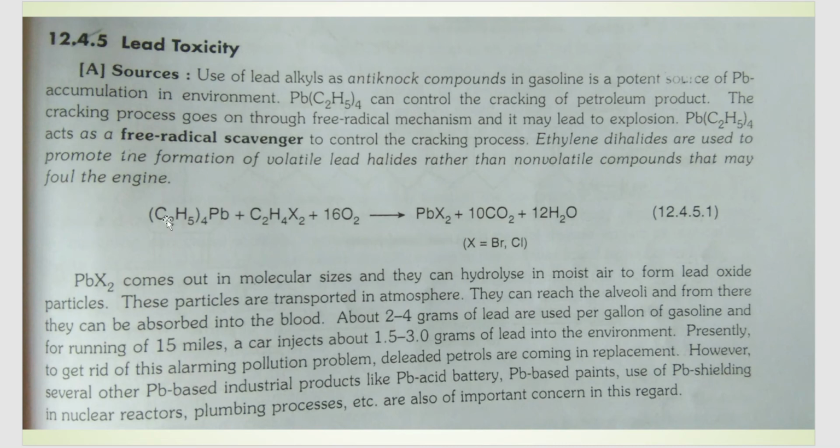The lead that comes out in that process goes into the atmosphere, and there it gets hydrolyzed in the presence of moist air. So oxidation and hydrolysis take place to give lead oxide. These lead oxide particles are present in the atmosphere, and they come into the plants as well as humans who breathe this air. That's how it gets accumulated in our body. Also, some industries give out lead into the environment through soil and water, where lead waste is improperly disposed into water bodies, and lead can get accumulated in the water as well.